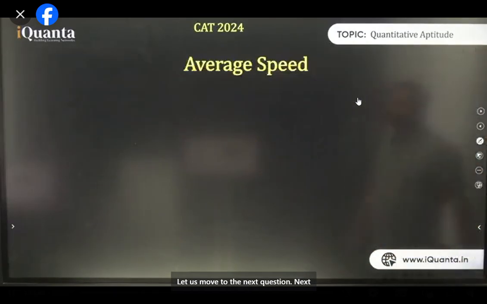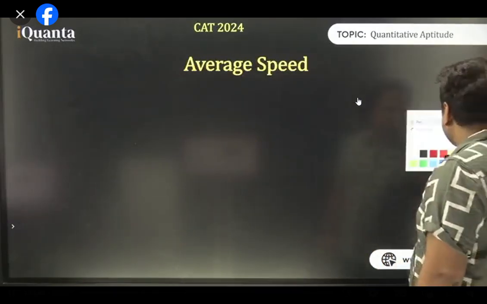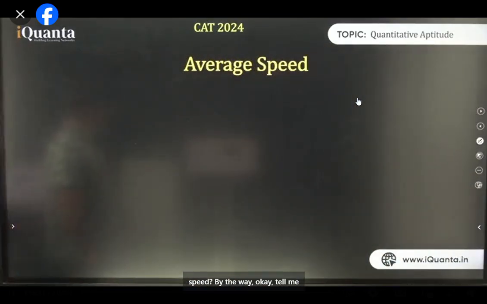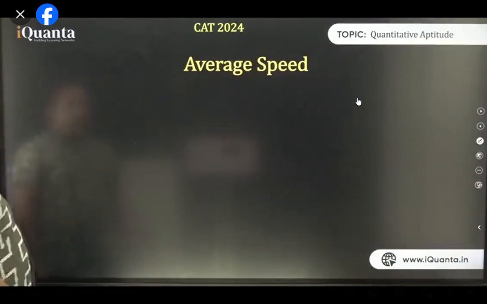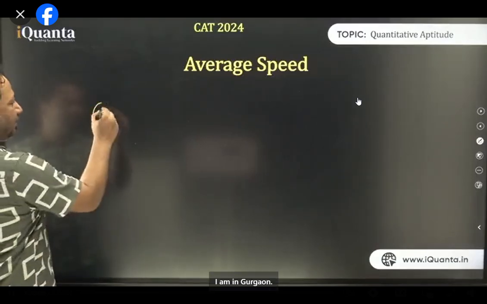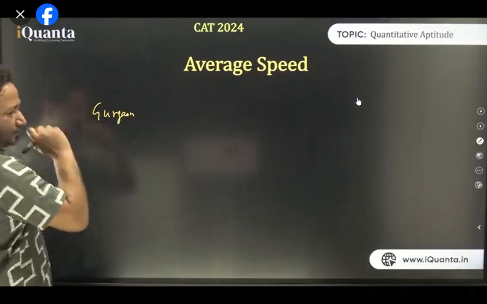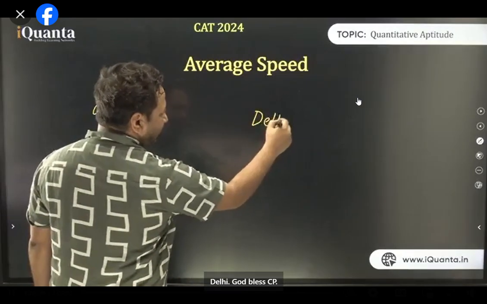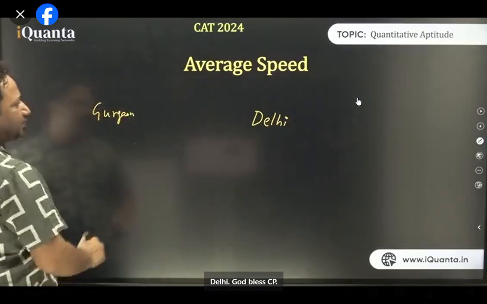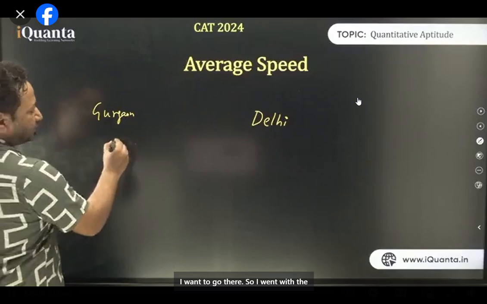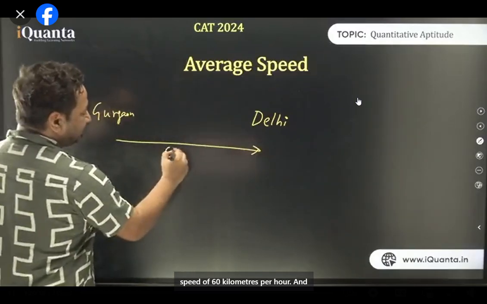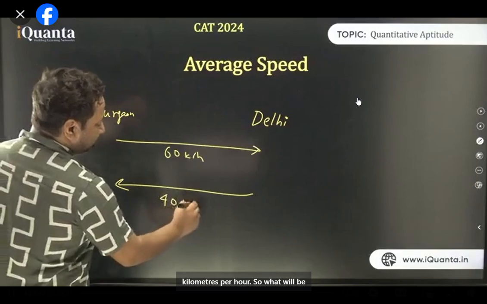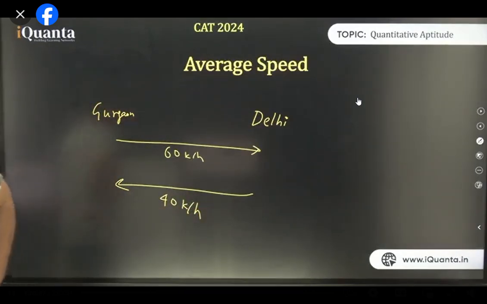Let us move to the next concept. That is average speed. What is average speed? By the way, tell me something. I am in Gurgaon, and I want to go to Delhi, Connaught Place, CP. I went with a speed of 60 kilometers per hour and came back with a speed of 40 kilometers per hour. So what will be my average speed?